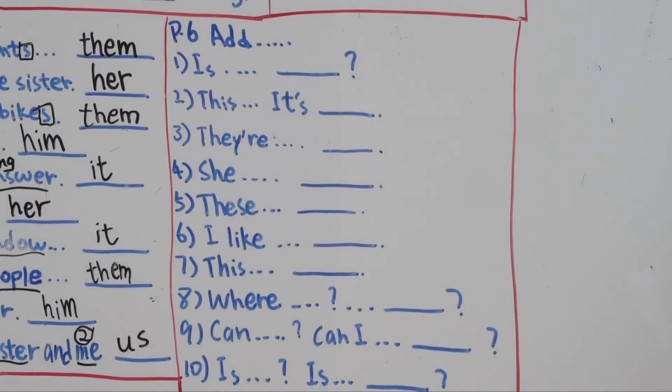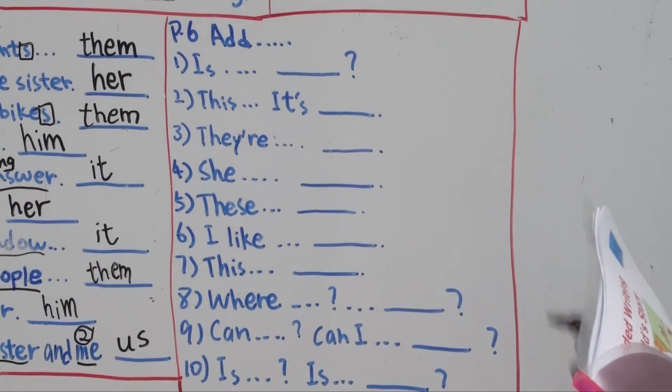Number 1, is that your pen? Is it? Here, which word shall we underline? Your pen. Yes, your pen, right? So, how do we replace this noun?